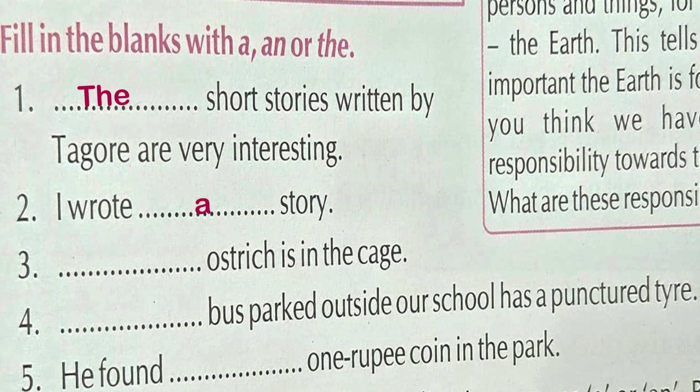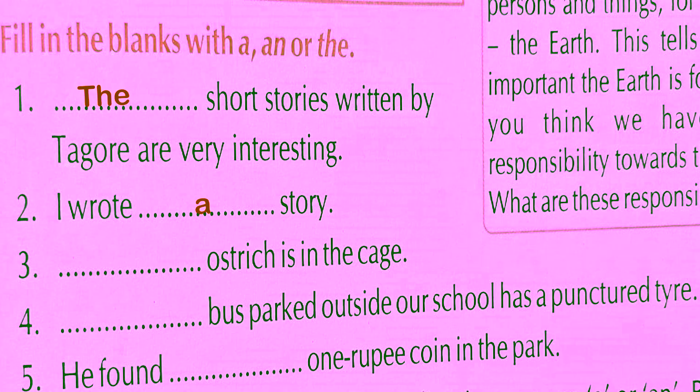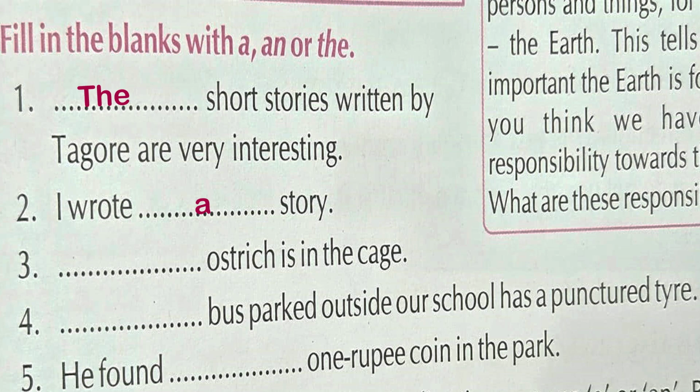Next, dash ostrich is in the cage. Ostrich word is starting with the vowel sound o. And it is not specific. ये कोई खास ऑस्ट्रिच नहीं है. हमें नहीं पता कौन सा ऑस्ट्रिच केज में है. So इसलिए हम यहाँ पर यूज करेंगे आर्टिकल an.